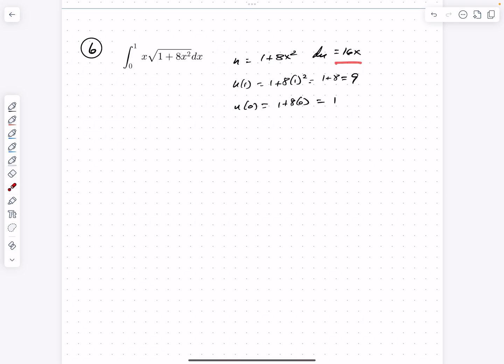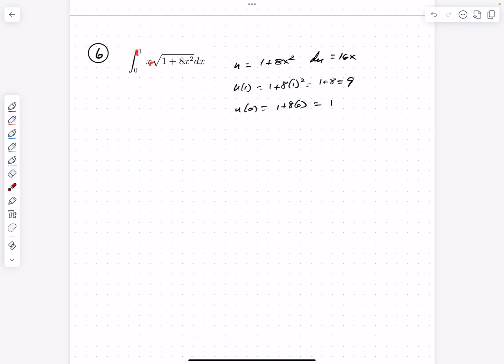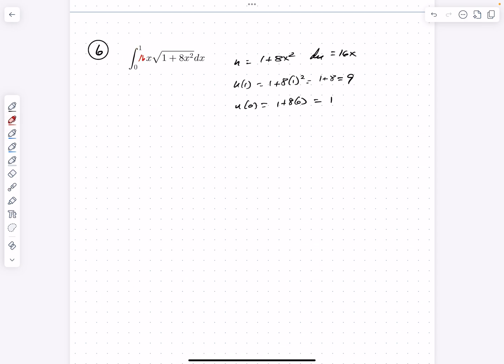Du is 16x. I have an x, but I don't have the 16, so I need to get a 16 here, right? And we're going to use the technique we've been using before. I'm going to go ahead and put a 16 in here and offset that by 1 over 16 out here. That's effectively, I multiplied it by 1 over 16 times 16, which is just multiplied by 1, which doesn't change the value. But that allows me to have a perfect U du expression in here. U to the 1/2 times du, although I have to multiply by 1/16 in order to have that luxury of having that nice, simple expression.